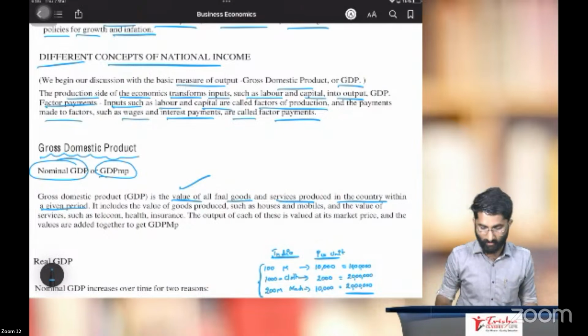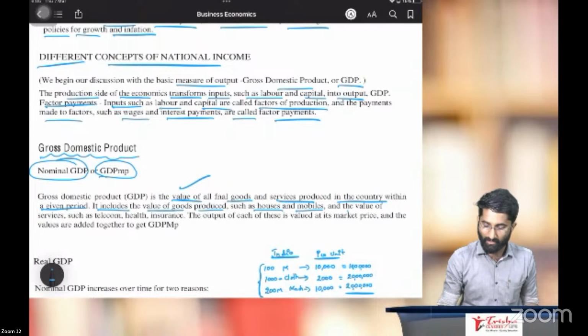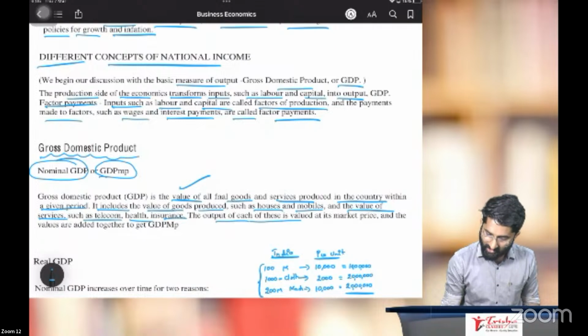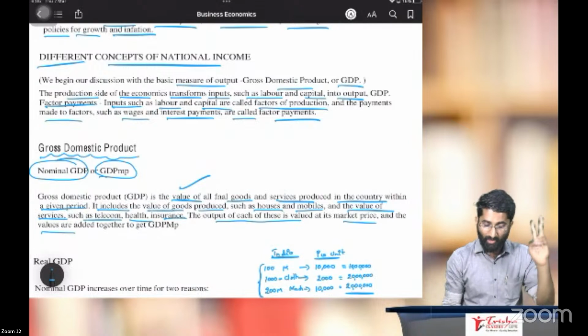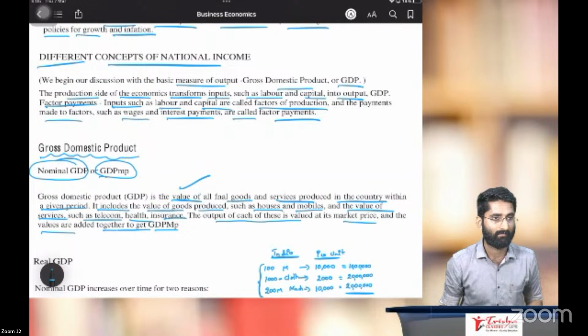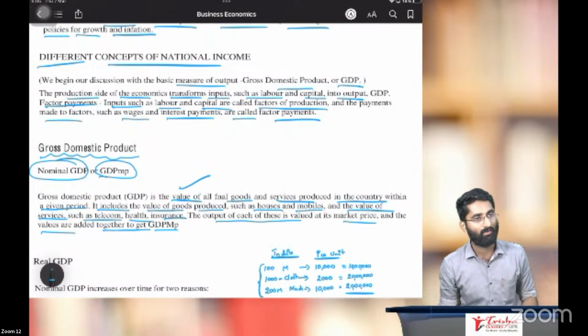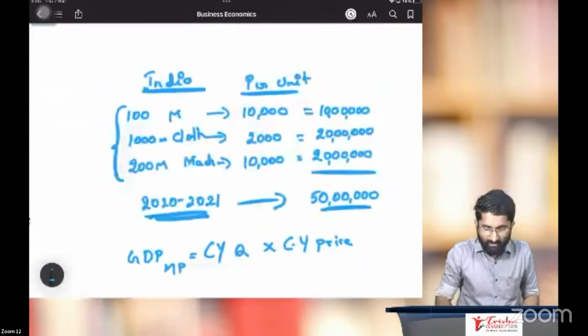Yes. Okay. So within a given period, it includes the value of the goods produced, such as houses and mobiles, and the value of services such as telecom, health, insurance. The output of each of these is valued at the market price, and the values are added together to get the GDP at market price. That is what we have done in this example.